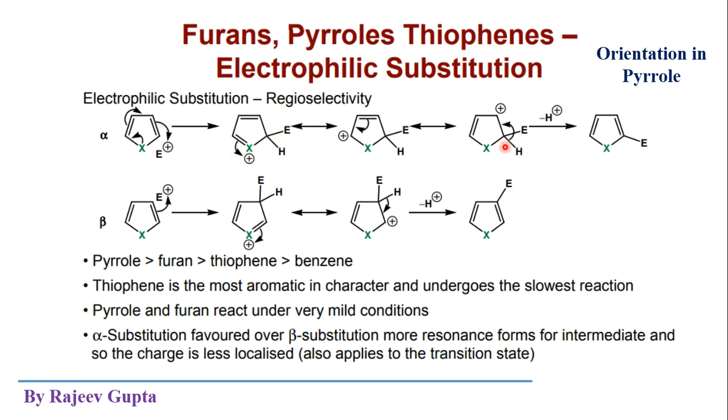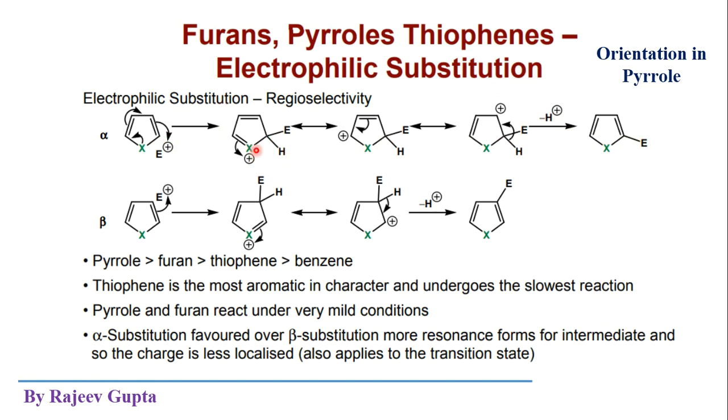Okay, sorry, total three resonating structures. Total three resonating structures we are seeing, and the last one is the product where this hydrogen is removed as H plus ion. So overall it is addition and elimination, that is overall substitution. So these three resonating structures we are obtaining.